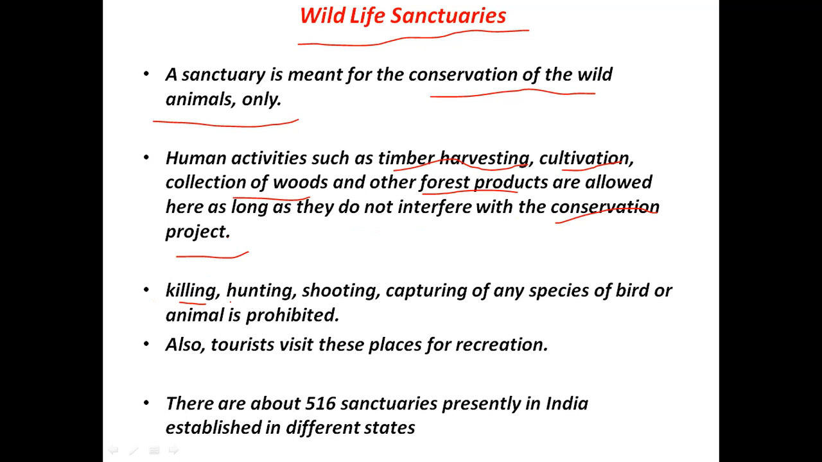But killing, hunting, shooting, capturing of any species of bird or animal is strictly prohibited, or it's not at all allowed. Tourist activities are allowed in national wildlife sanctuaries. Tourists visit these places for recreation. There are about 516 sanctuaries present in India, that are established in different states.